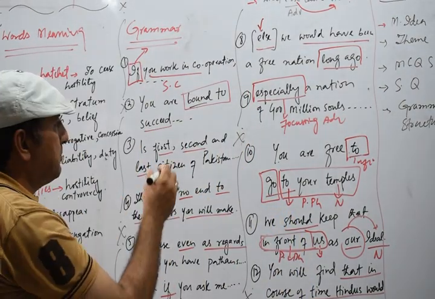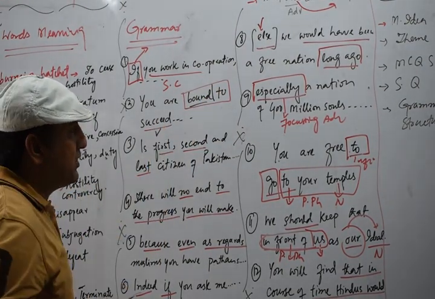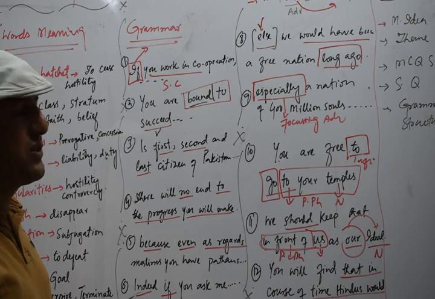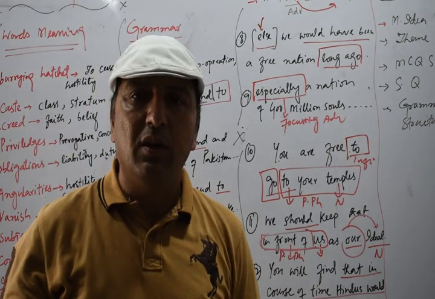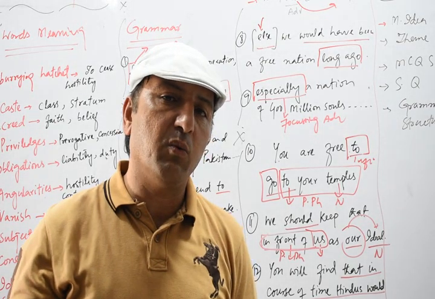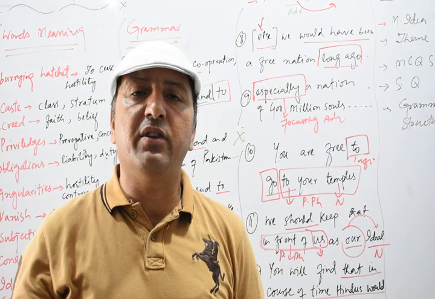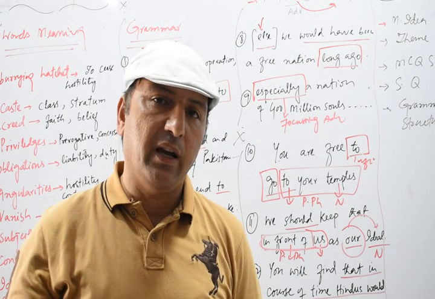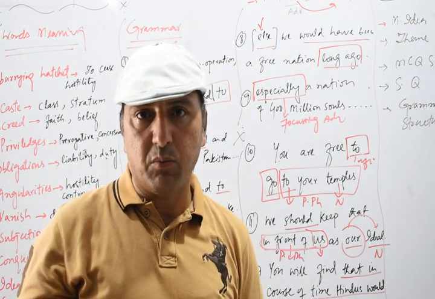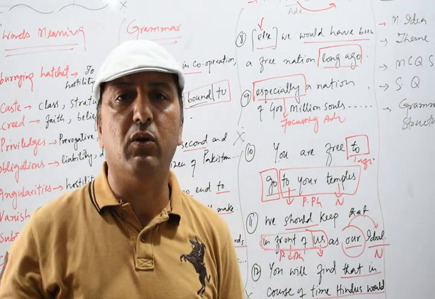Now you see, here once again, to is followed by a verb as well, bound to succeed. So to succeed works as an infinitive. When to is followed by a verb, we call it an infinitive. As I told you earlier, an infinitive works as a noun, not as a verb. We also call it a verbal noun because it is made of verbs.